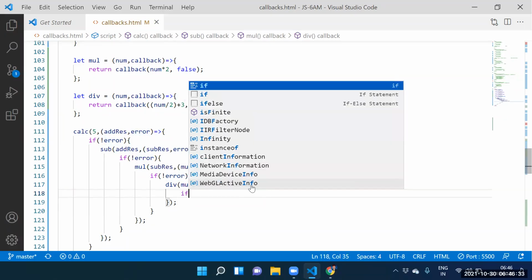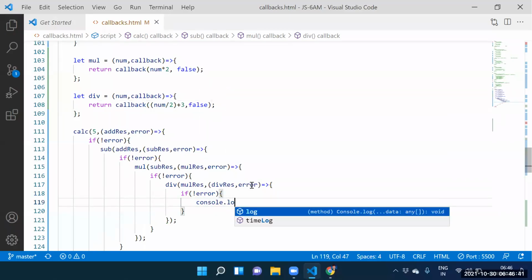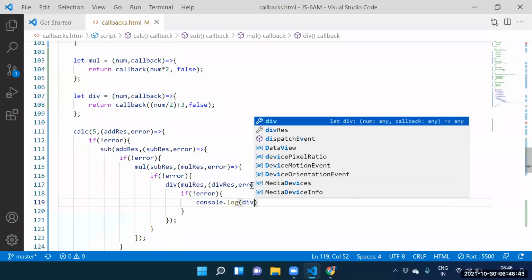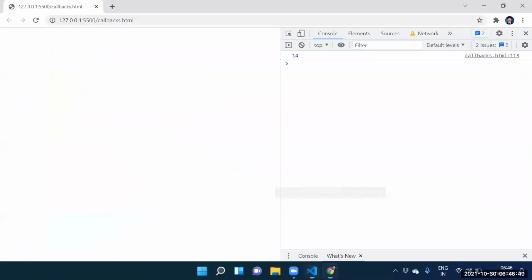How to print it here? If of not error, console dot log of division result. What is the division result? Guys, the result is 10.